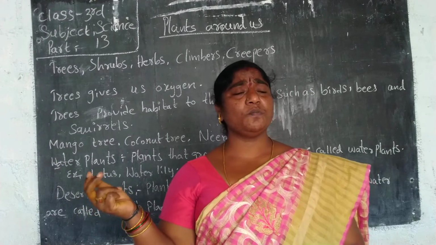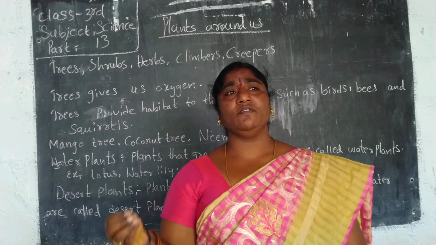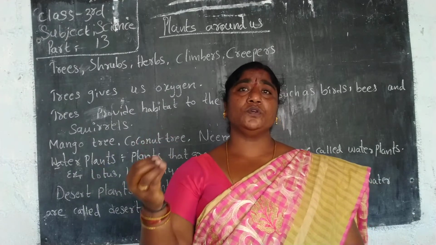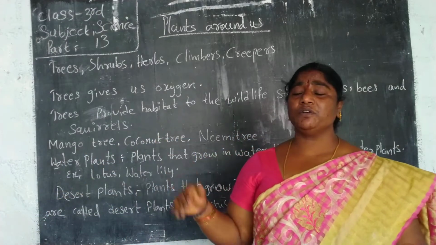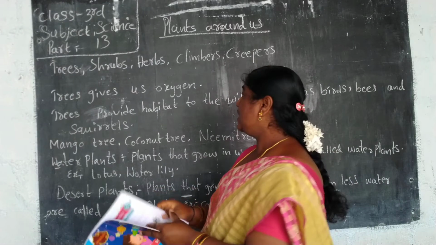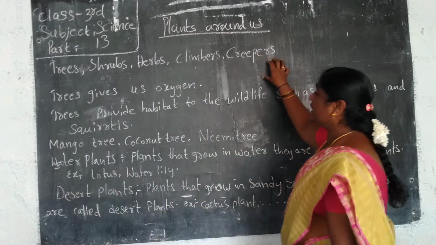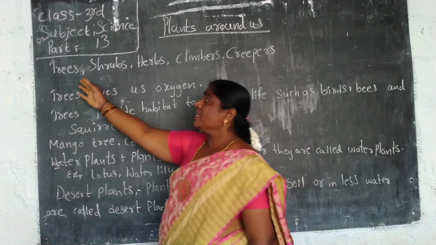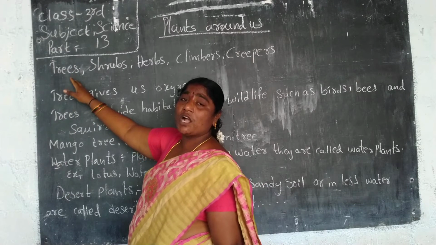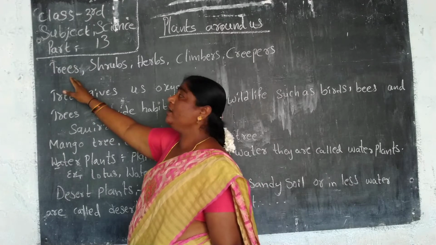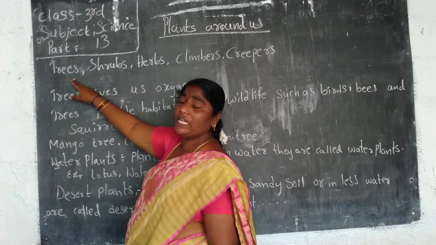In our surroundings, there are so many different kinds of flowering plants, vegetable-giving plants, fruit-giving plants, and trees. We have to learn about trees, shrubs, herbs, climbers and creepers in this lesson. In trees, the big and strong woody stem is called the trunk. Plants that have that strong woody stem are called trees.